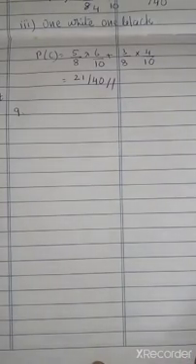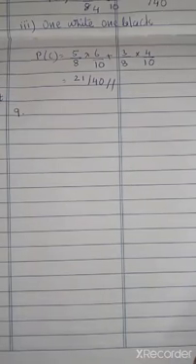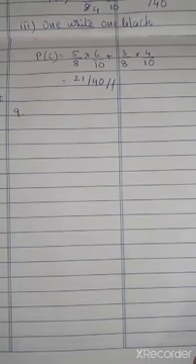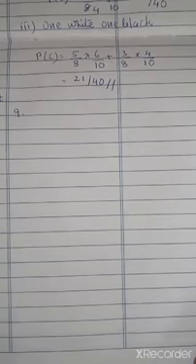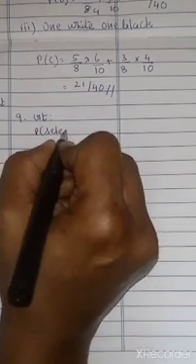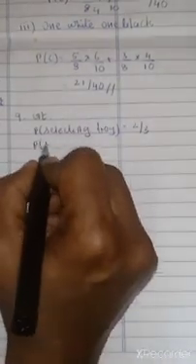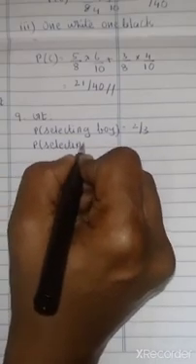Ninth question. 2/3 of students in a class are boys and the rest girls. It is known that the probability of a girl getting a first grade is 0.85 and that of boys is 0.70. Find the probability that a student chosen at random will get first grade marks. So here what is given, that is probability of selecting a boy is 2/3, and probability of selecting a girl is only one third.